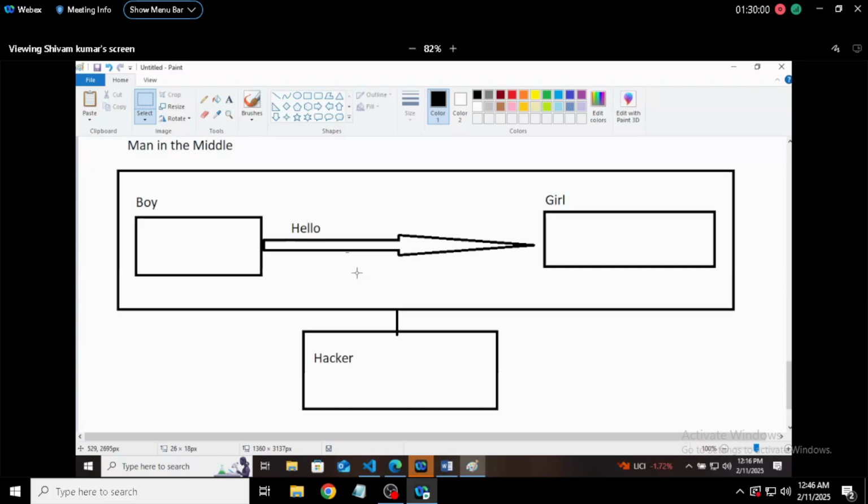Whatever you build, they will build a more advanced way to hack it. It's a parallel race: the developer implements a new security, the hacker finds a way to hack it again.